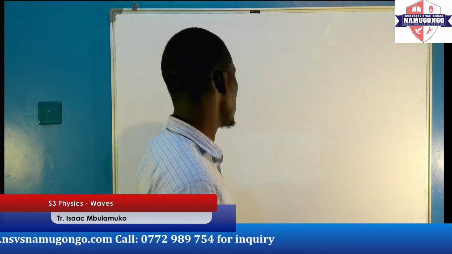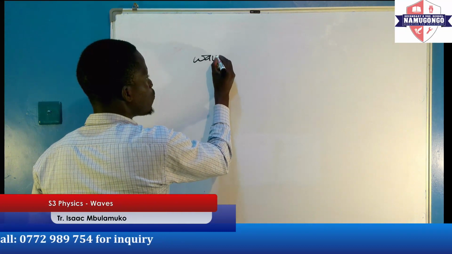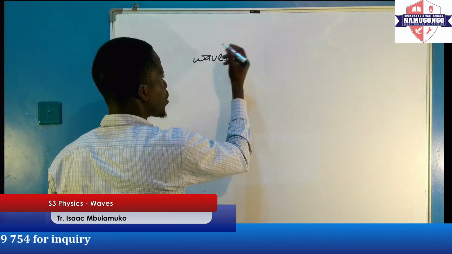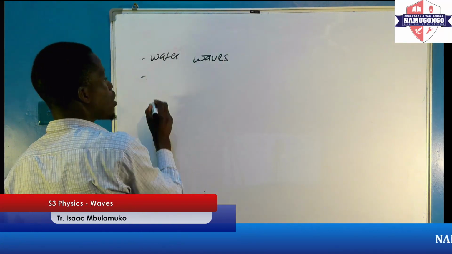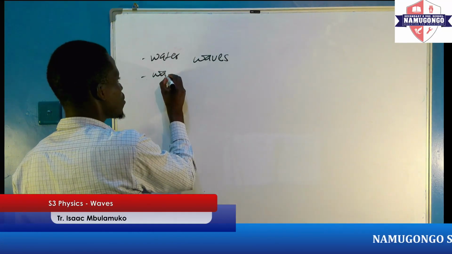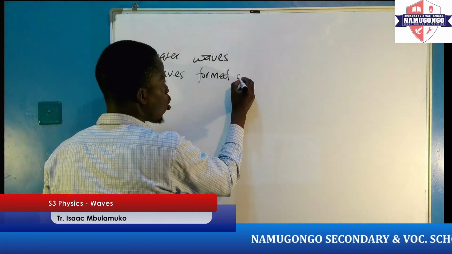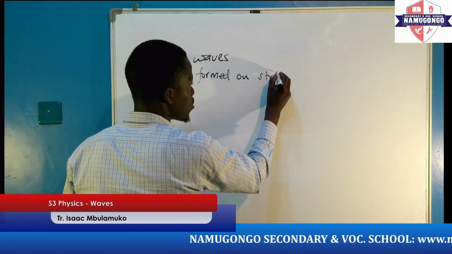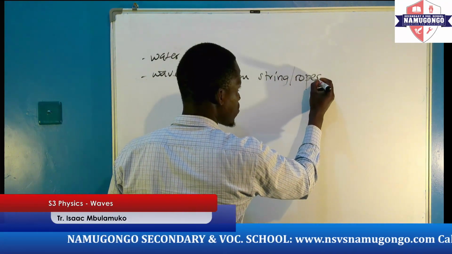Examples of waves, as I've started in the video, we can have waves formed on water. So we can call them water waves. We have waves formed on streams, or you can say rocks for that case.